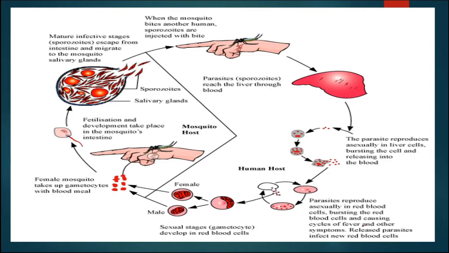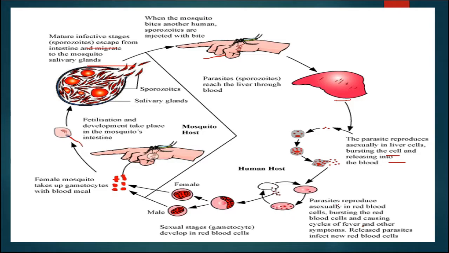We can see here how the mature infective stage, that is the sporozoite, escapes from the intestine and migrates to the salivary gland of the mosquito, and during the bite the sporozoites will be injected into the blood of the human being. Now these sporozoites will reach the liver through the blood. Inside the liver, the parasite will reproduce asexually and then burst out from the cell and be released into the blood.